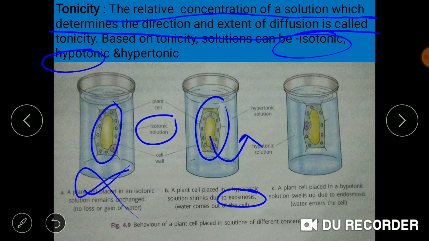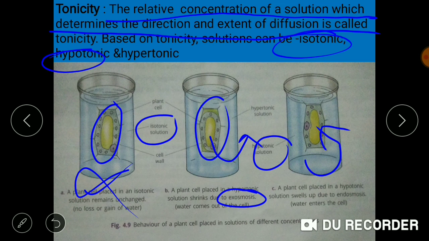While in the third beaker, we have taken hypotonic solution, meaning the solute concentration in the beaker is low as compared to the plant cell. According to osmosis, water moves from low to high solute concentration, so the water in the beaker has moved inside the plant cell and the plant cell has swelled up.